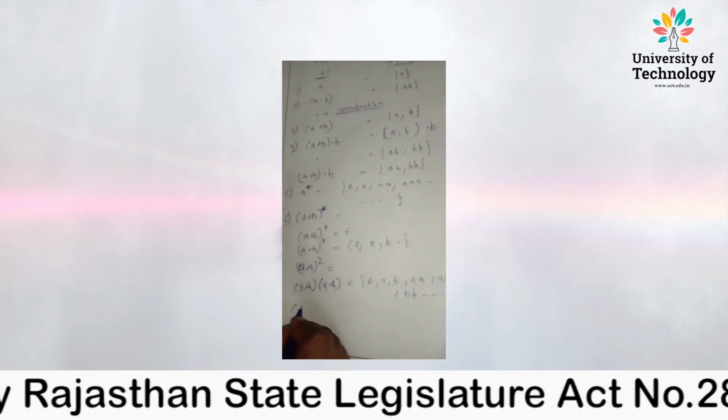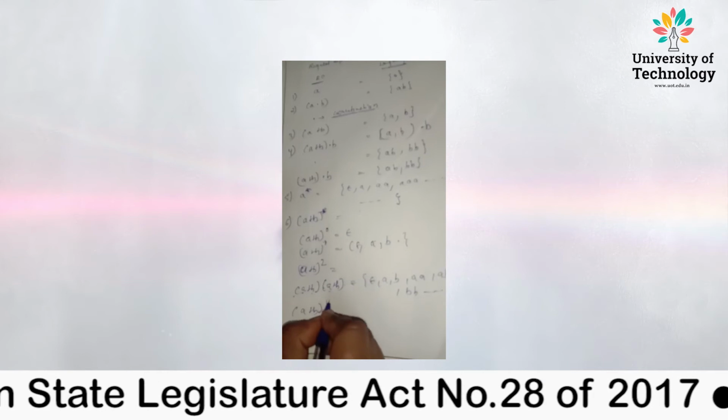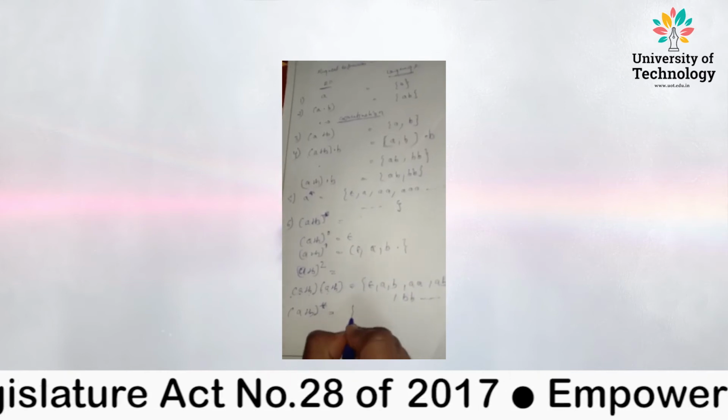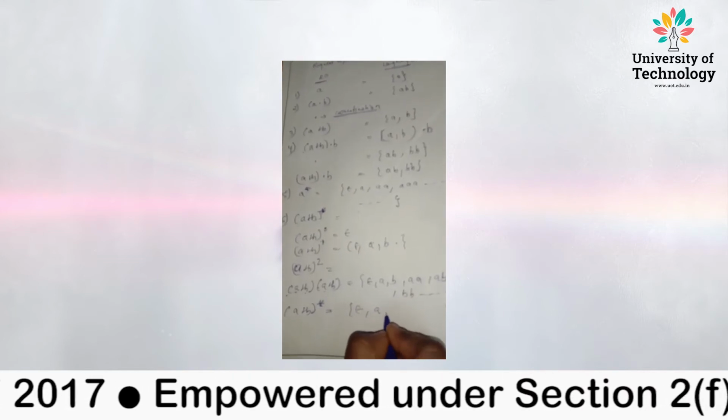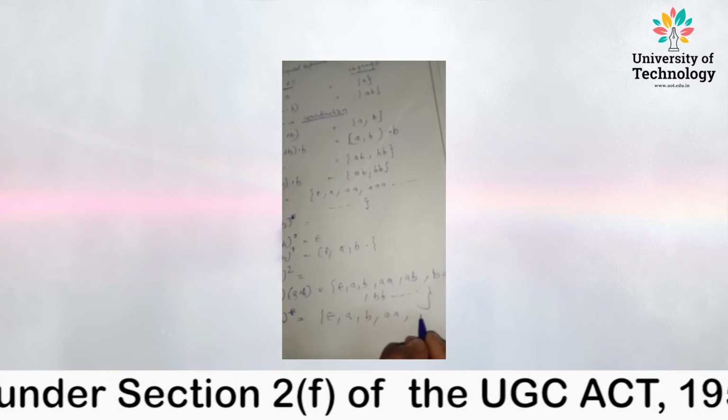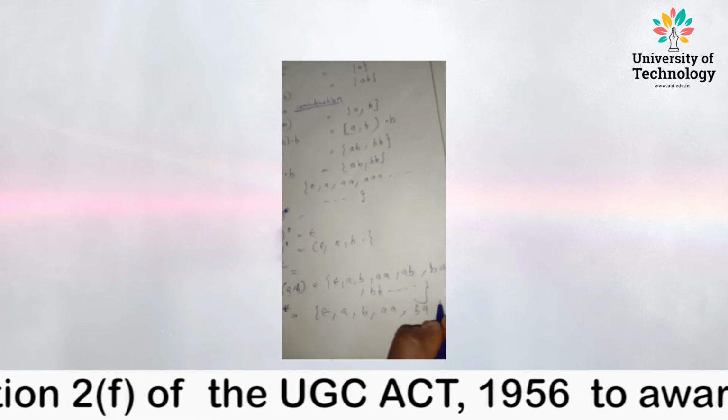So A plus B clean closure is equal to epsilon, A, B, AA, AB, BA, BB and so on. Right? This is clear.